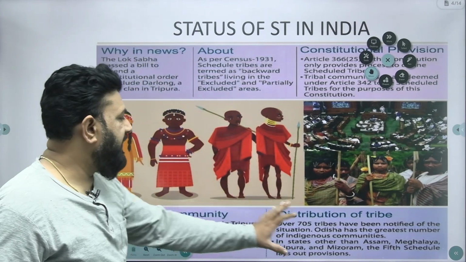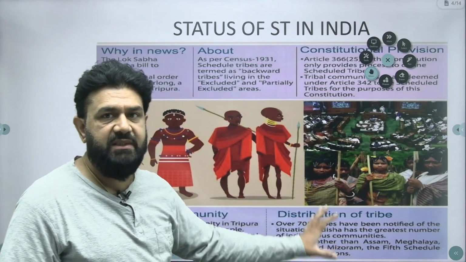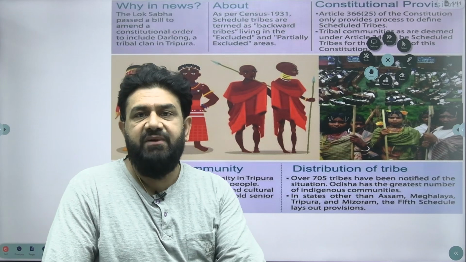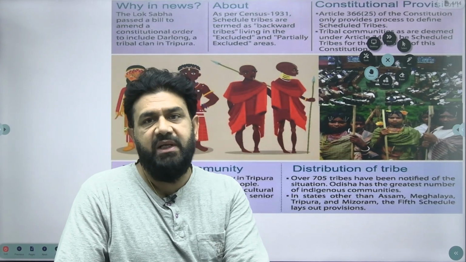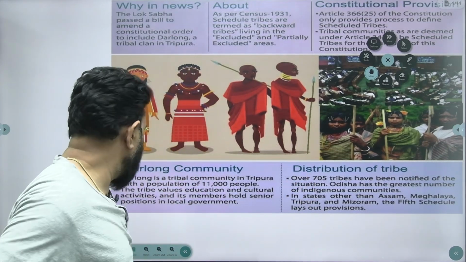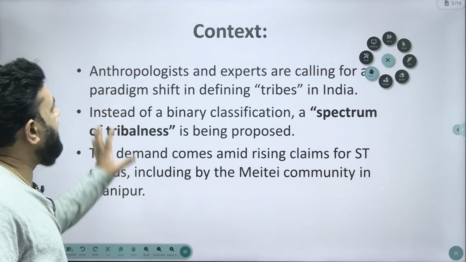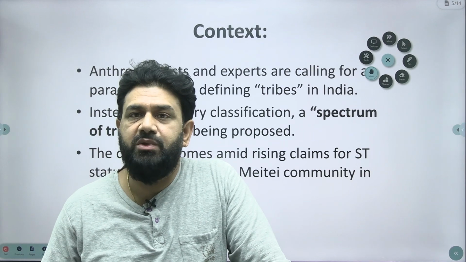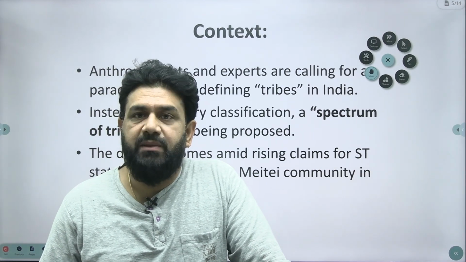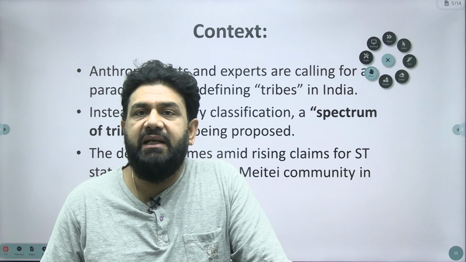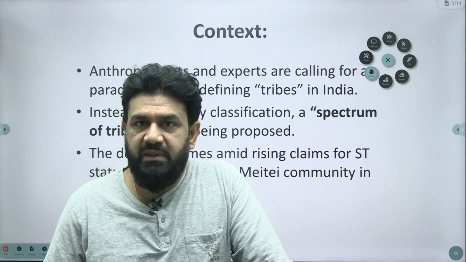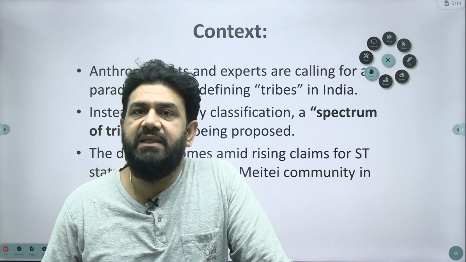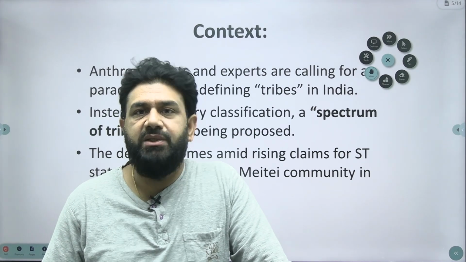So we have the distribution of tribals in India, as you can see in the picture here. Over 705 tribal communities have been included under the scheduled tribe list. You can see this across various states in India. The experts, the tribal research institutions and their experts, anthropologists, various sociologists, politicians and constitutional experts are raising a concern over non-fulfillment of criteria by various communities to be included under the scheduled tribes list.